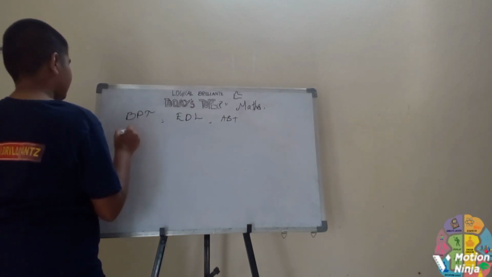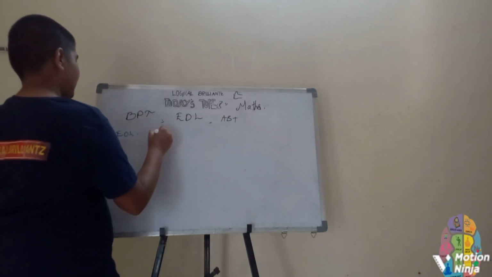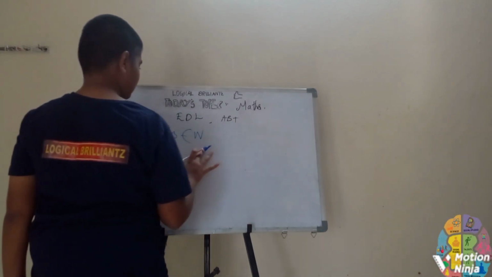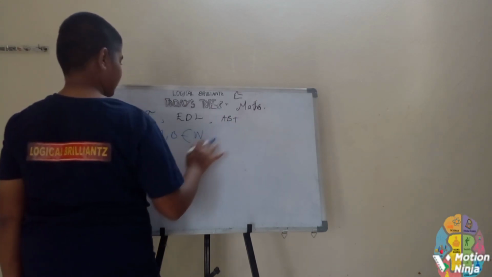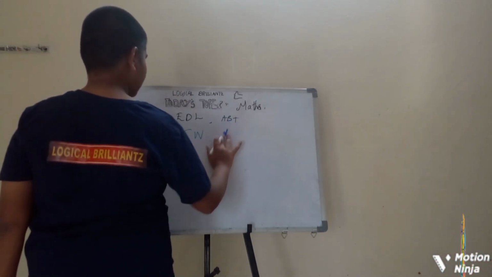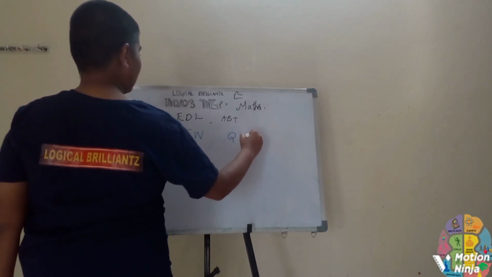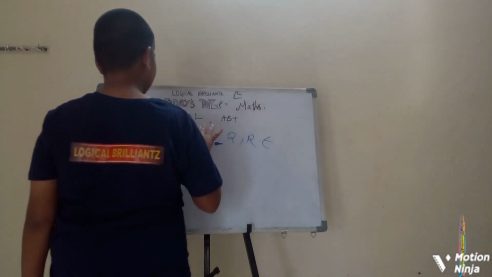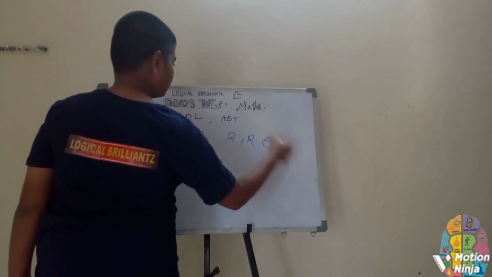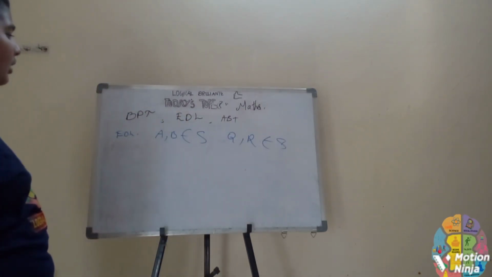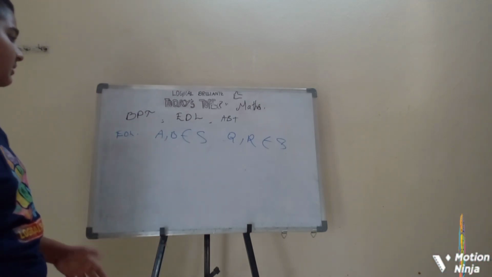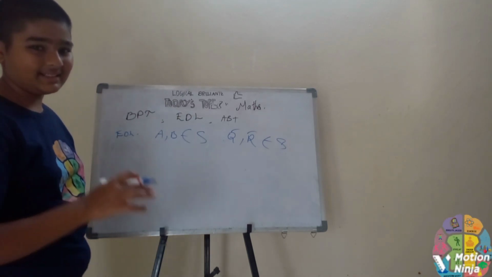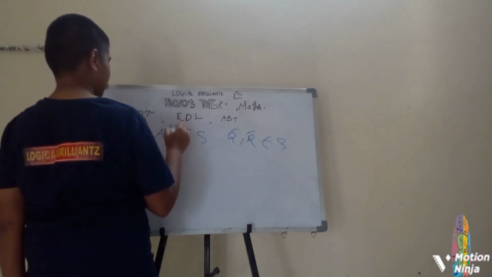What does this Euclid division lemma state? If A and B belong to whole numbers, there exist Q and R belonging to rational numbers, where A is the divisor and B is the dividend.